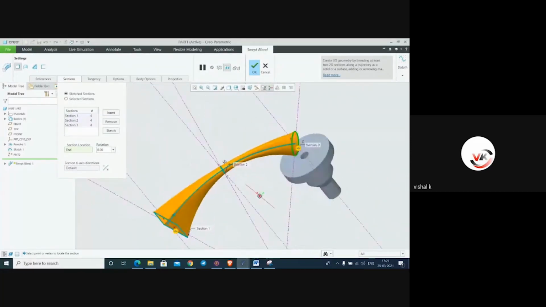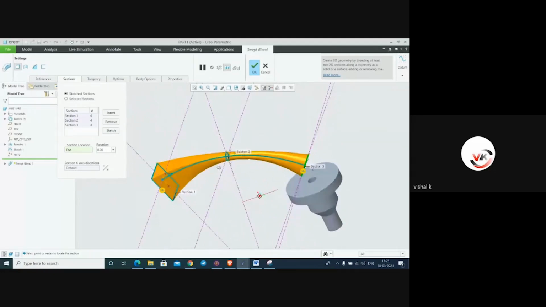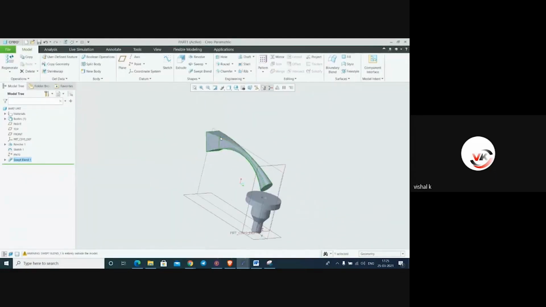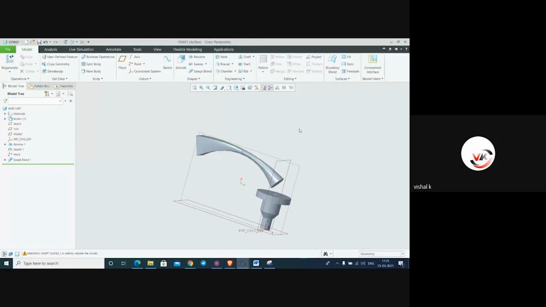See this. This is the profile of this swept blend. We can make this kind of profile in swept blend. So I'll delete this feature. I don't want this feature right now.